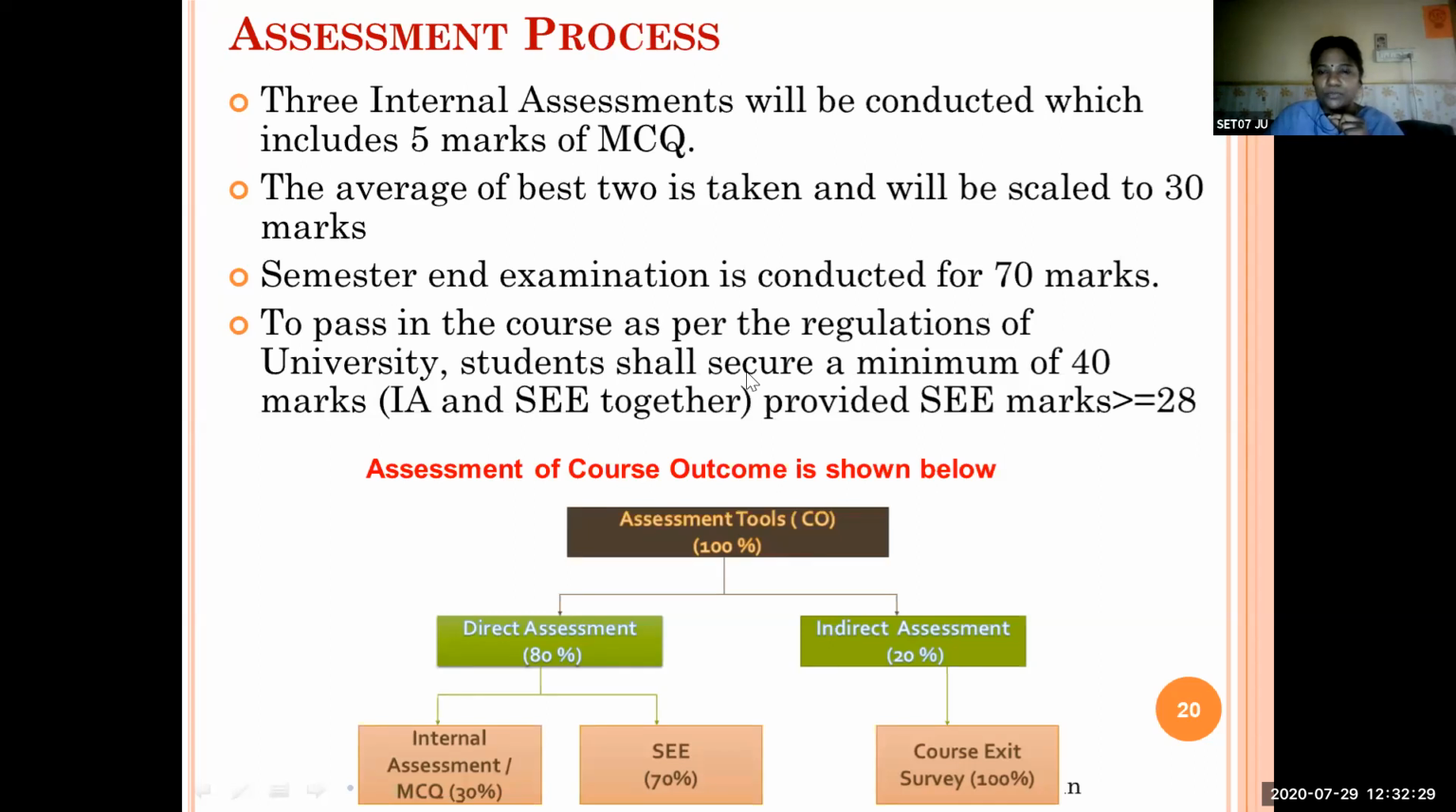I shared with you the Google Classroom code. Through that you can join using your Jain University email ID, because the Google Classroom is created in my Jain University email ID. So you can join the Google Classroom through your Jain email ID only. Please join using your personal Jain University email ID.